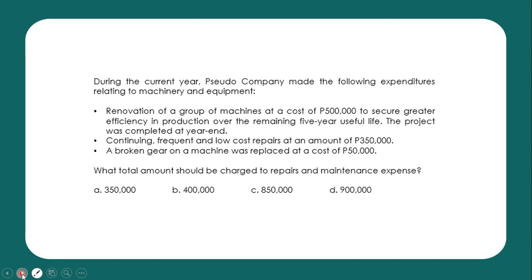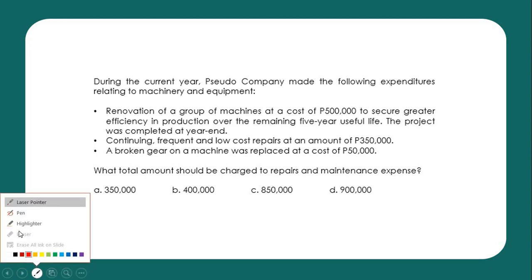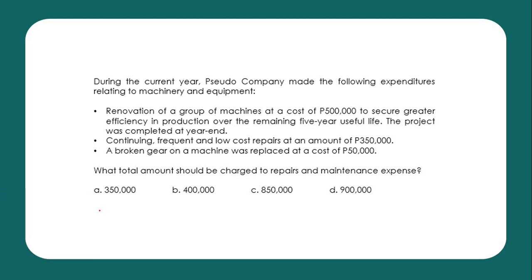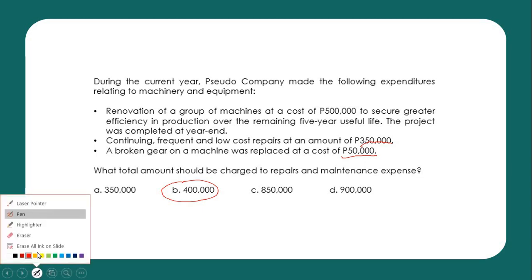And last but not the least, replacement of broken gear. A broken gear is a minor part of the machine. So that is expensed immediately, 50,000. So the total expense is 350,000 plus 50,000 for a total of 400,000. So that is the amount of the repairs and maintenance expense.